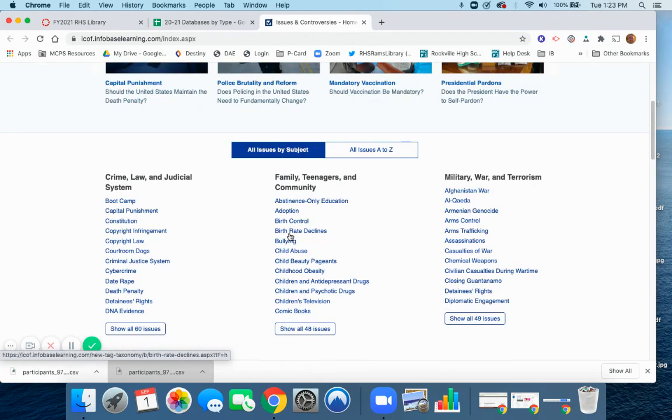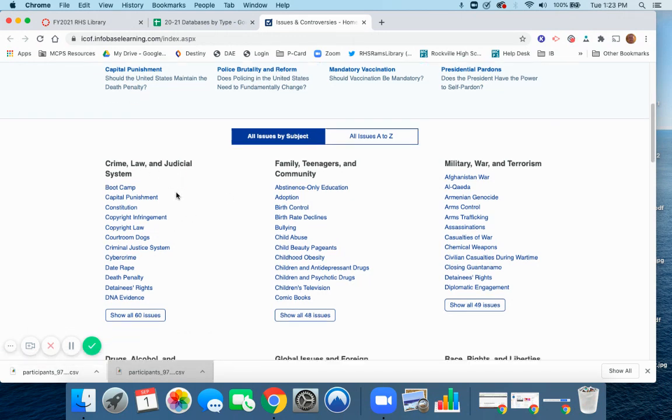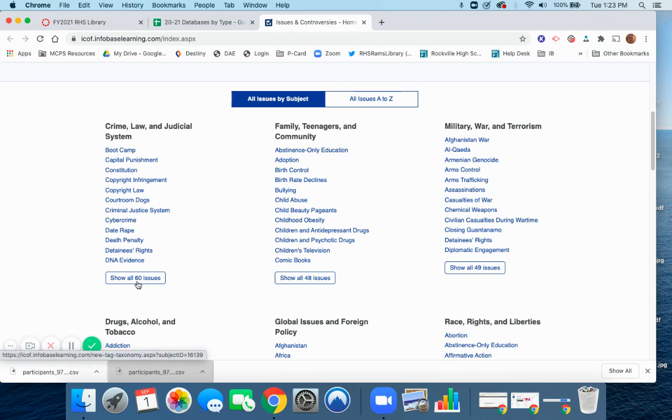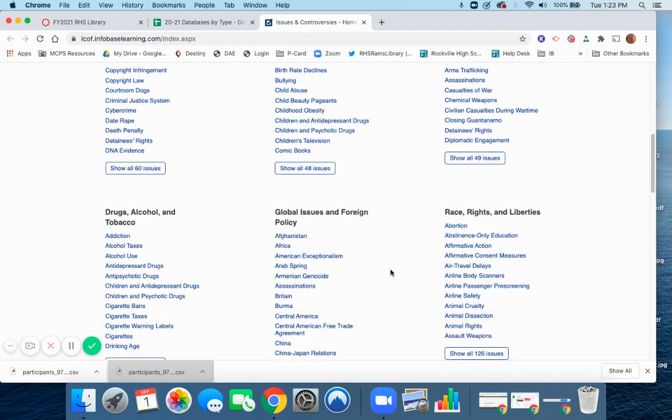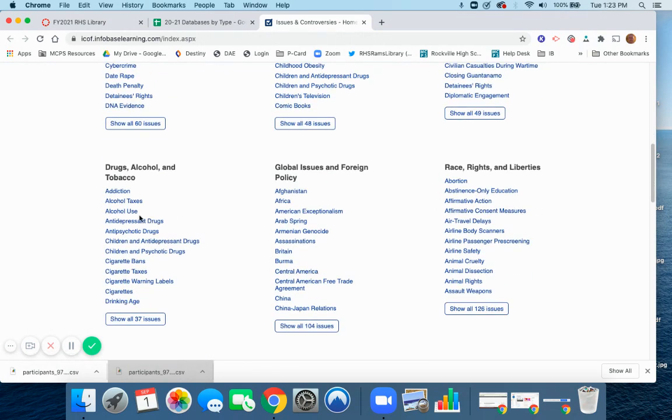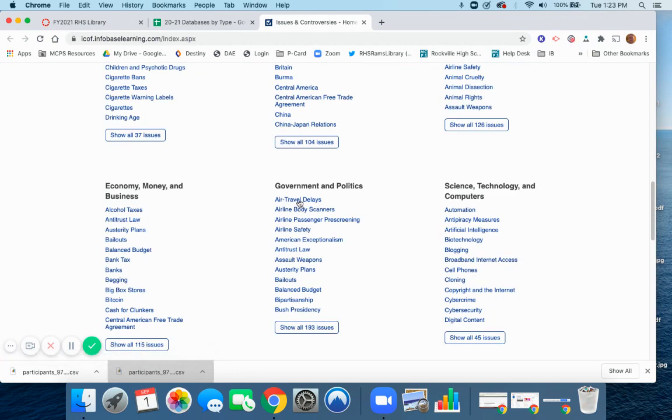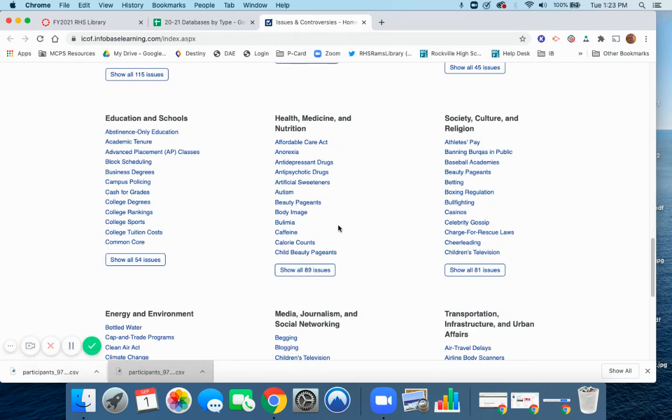Now, I want to draw your attention to the issues, and they're organized here by subject, which I like, rather than this choice here, straight alpha. Crime, law, and the judicial system, 60 different issues, 48 under family, teenagers, and community, and so on. Race, rights, and liberties, drugs, alcohol, and tobacco, government and politics, science, computers, health, society, and religion.